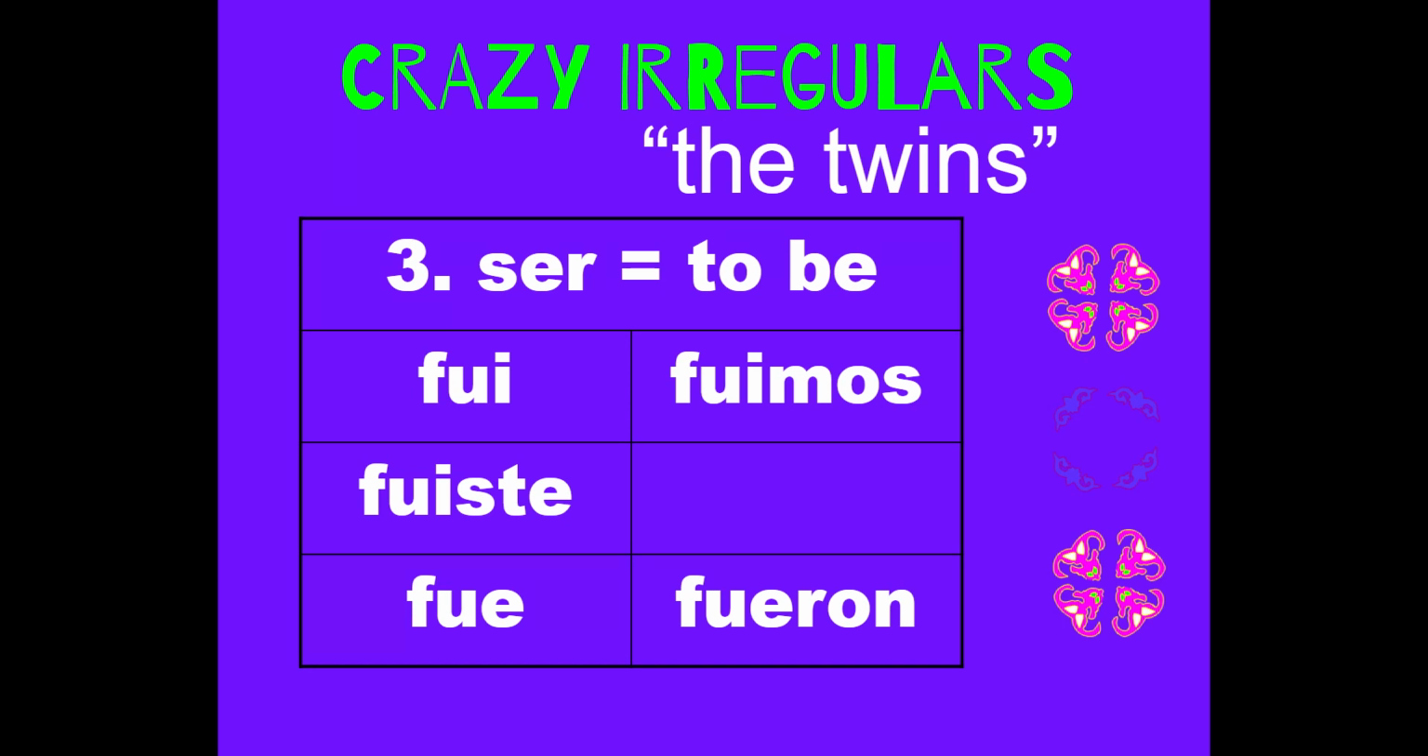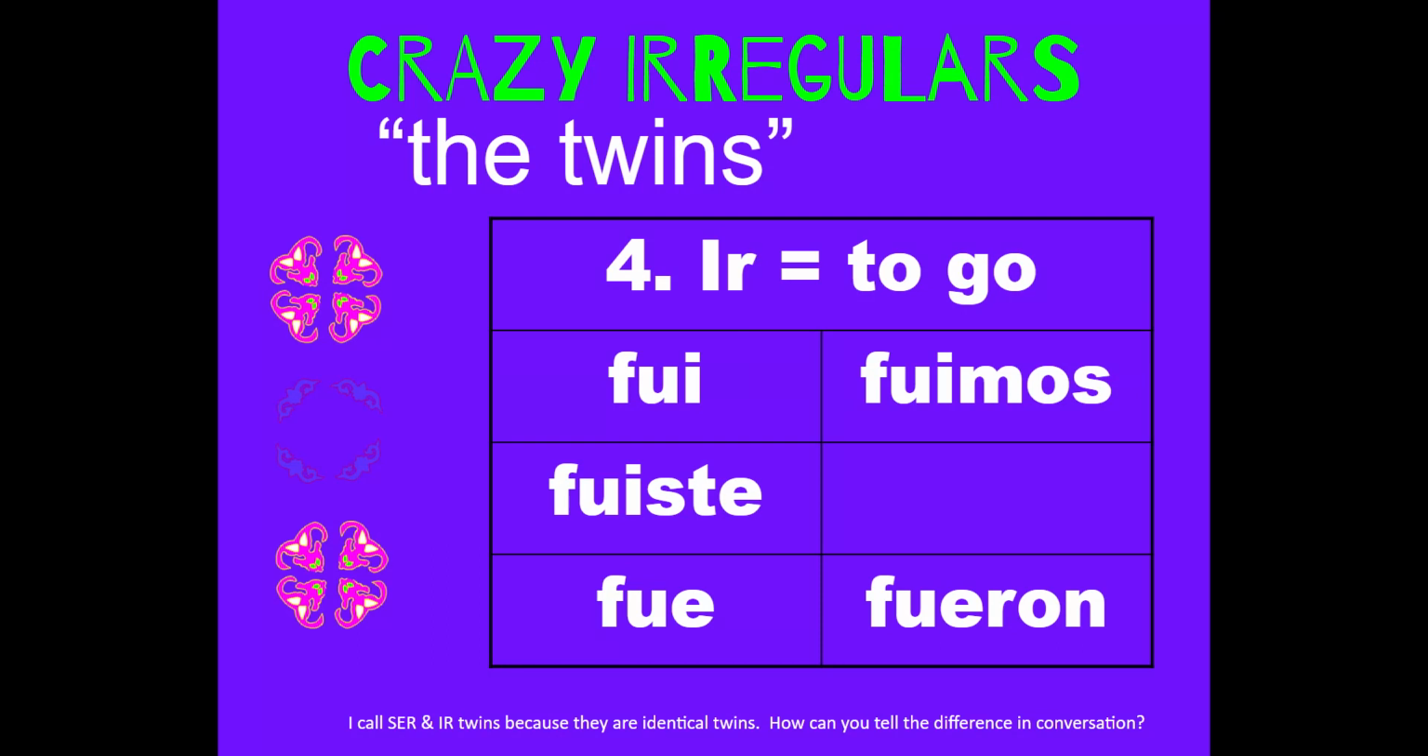The second twin and the fourth verb, and the last verb that we're going to copy today is ir, not IR verbs, but the actual verb ir, which means to go. So that one, what in the world? It conjugates exactly the same as ser. So that's why I call them twins. So fui, fuiste, fue, fuimos, fueron.